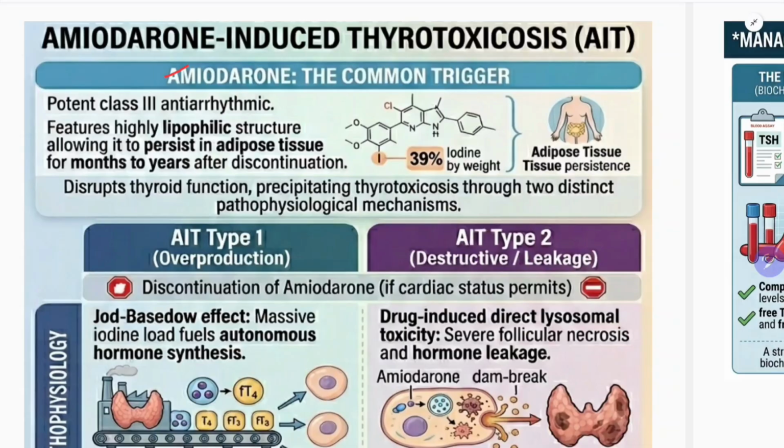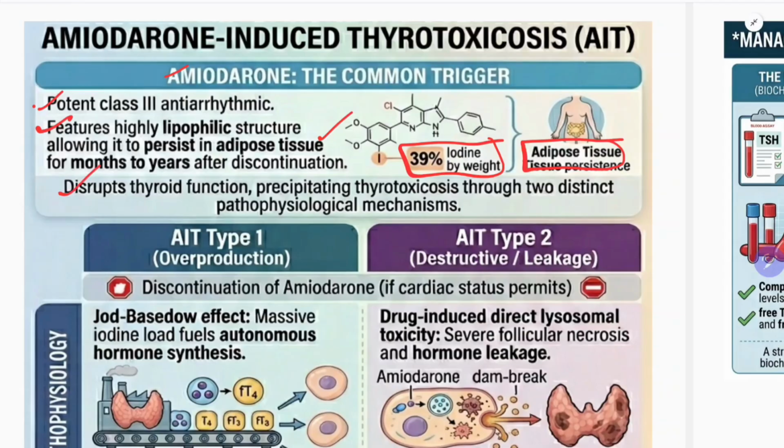Amiodarone, the trigger. A potential class 3 antithyroid feature: a highly lipophilic structure, allowing it to persist in adipose tissue for months to years after discontinuation. This is a very important point. It can persist for months to years after discontinuation. It is 40% iodine by weight, so it is deposited in the adipose tissue.